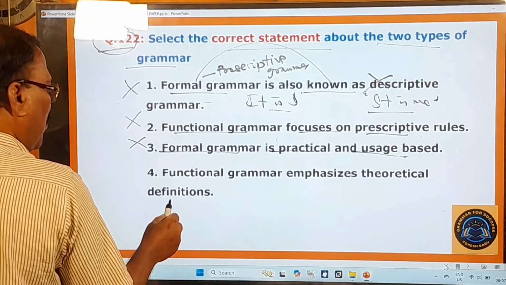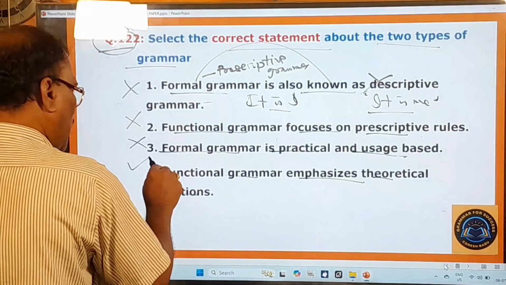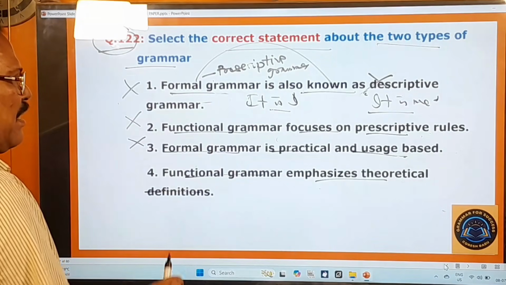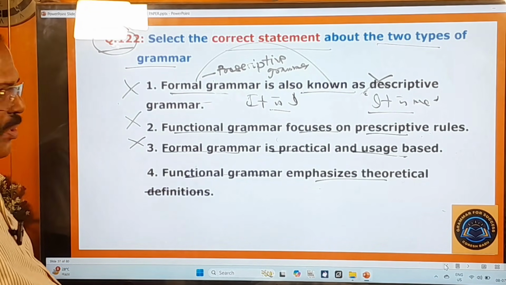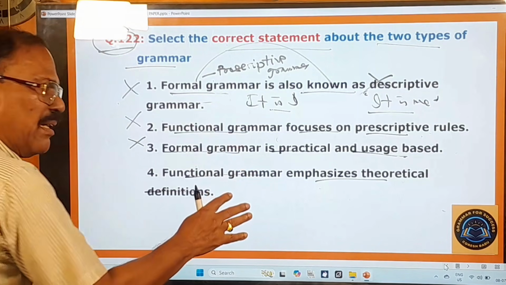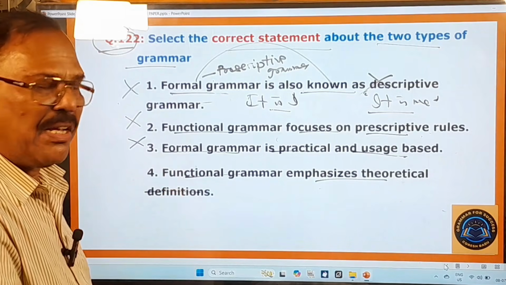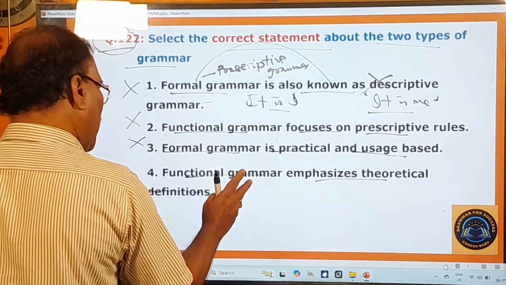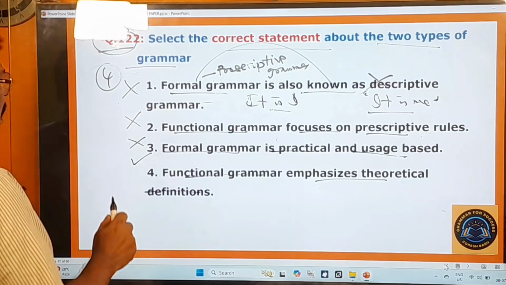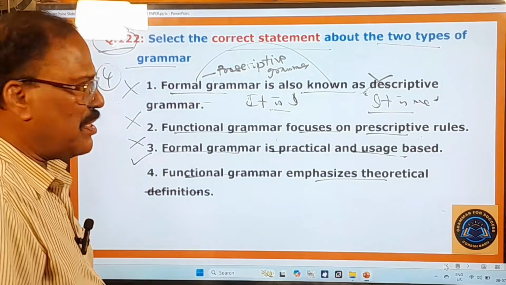And now you look at the fourth option. Functional grammar emphasizes theoretical definitions. So this is the correct option because functional grammar is indeed a theoretical approach, but its emphasis is on the practical functions of the language in real life context, and therefore this fourth option is the right option. Now you move on to other questions.